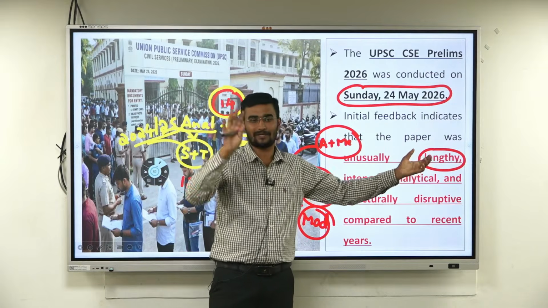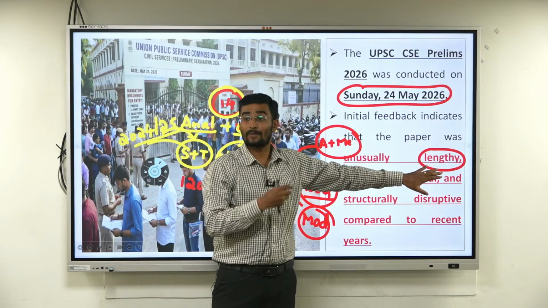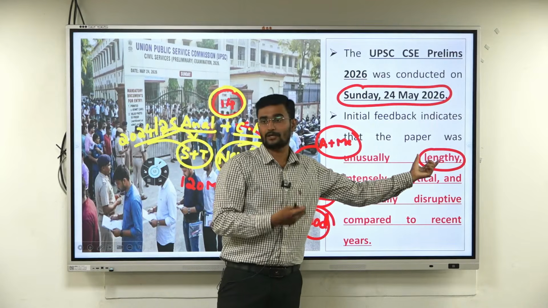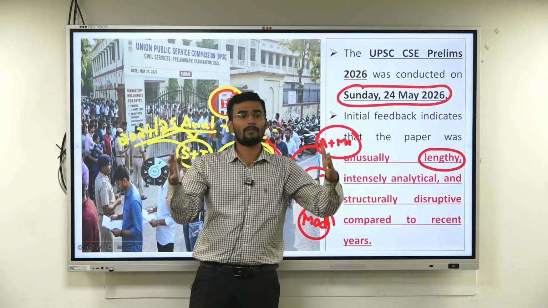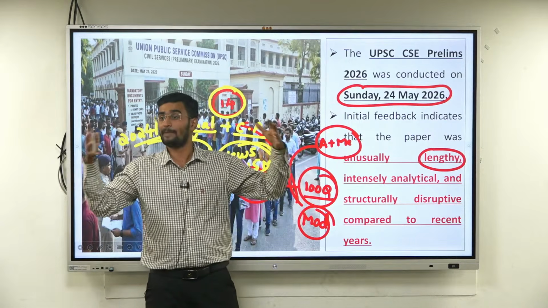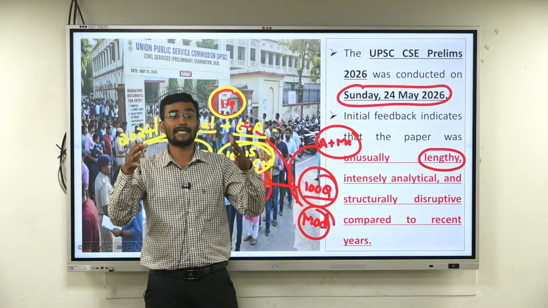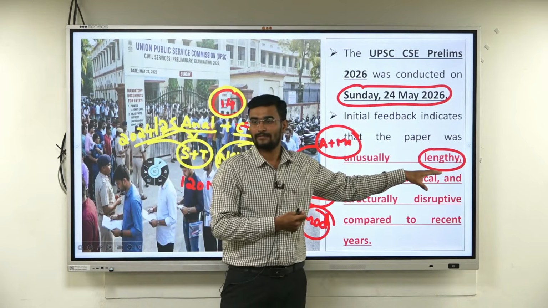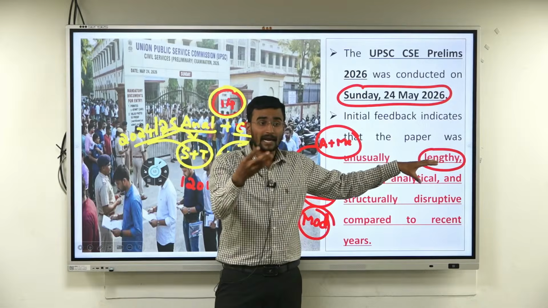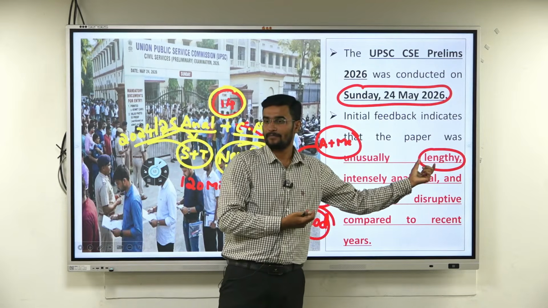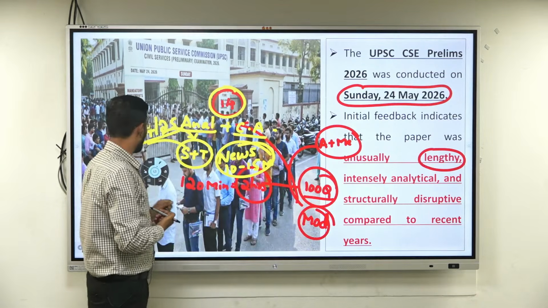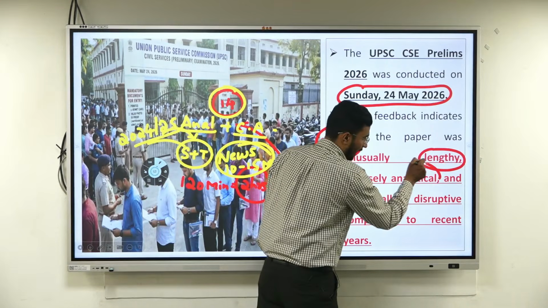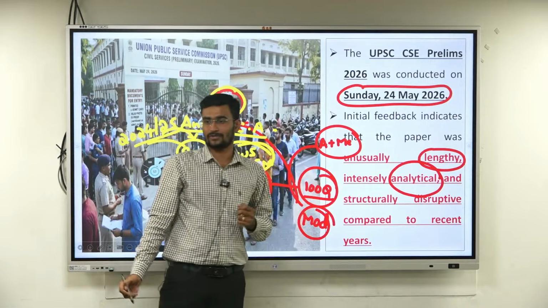They have given comprehension in Paper 1. Getting it? Actually this should have been in CSAT Paper 2. But when we are talking about 2026, there is a greater amount of comprehension, bigger passages, and case-study-based questions asked in GS1 itself. That itself made it lengthier. And the second one, I already said, it's not about rote learning, it's about analytical aspects being asked in the questions.